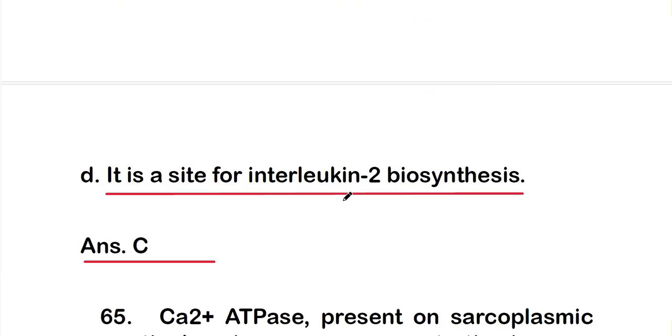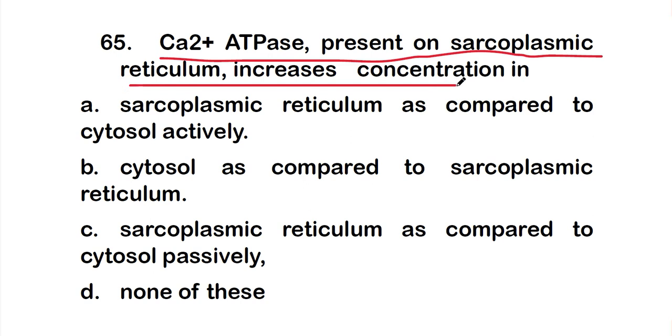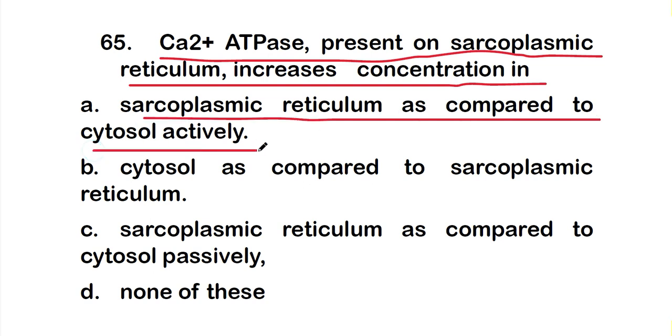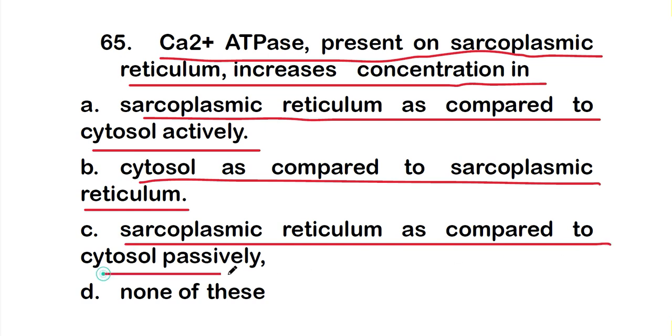Okay, so next is question number 65. Calcium 2+ ATPase present on sarcoplasmic reticulum increases concentration in: option A, sarcoplasmic reticulum as compared to cytosol, actively; option B, cytosol as compared to sarcoplasmic reticulum; option C, sarcoplasmic reticulum as compared to cytosol, passively; or option D, none of these.